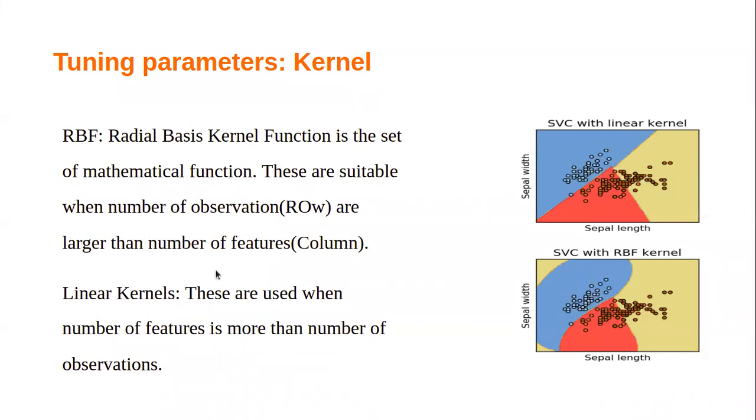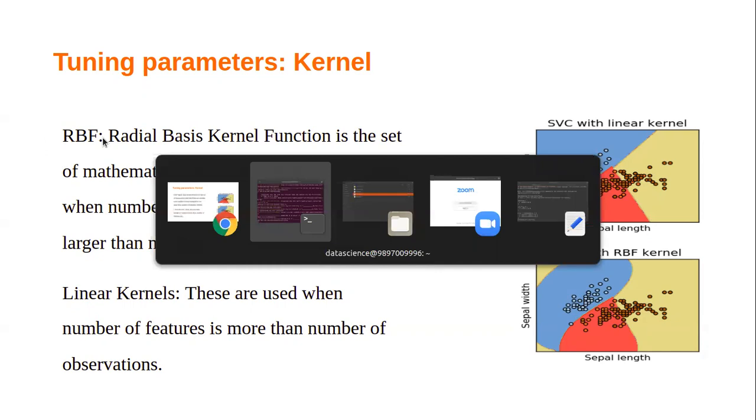Please repeat your answer. If the number of features is greater than the number of observations, in that case we use linear, sir. Only linear. Okay. And RBF, in the reverse case, when the number of observations is greater than the number of column features. Okay, and by default this parameter is tuned by the support vector classifier. Okay, sir.